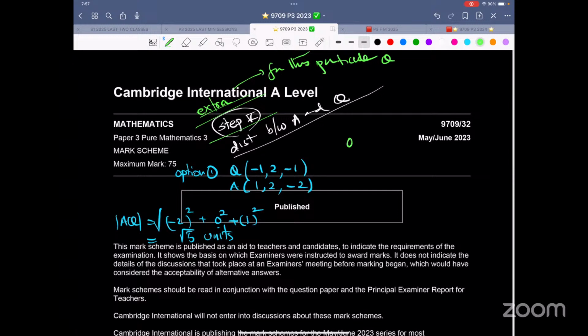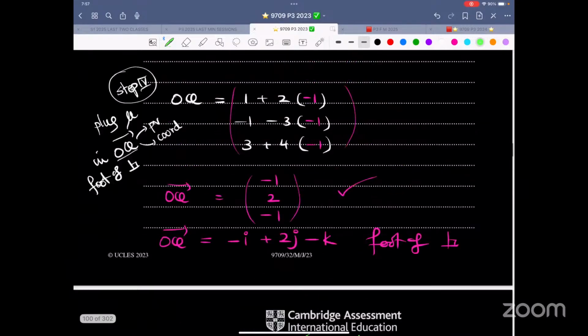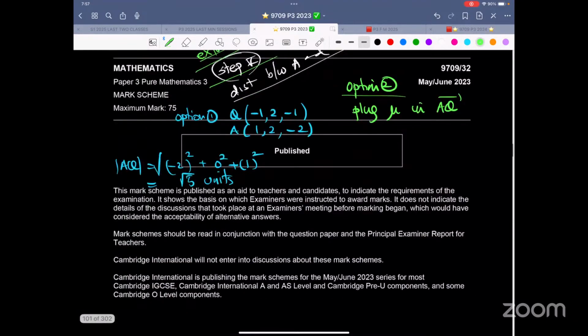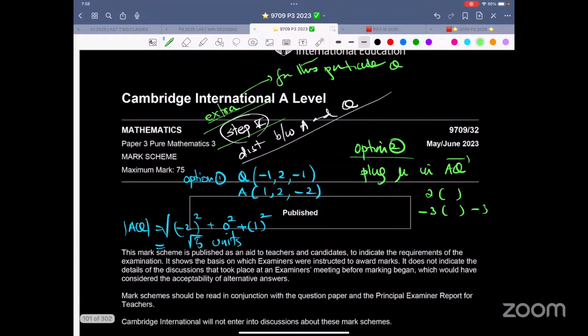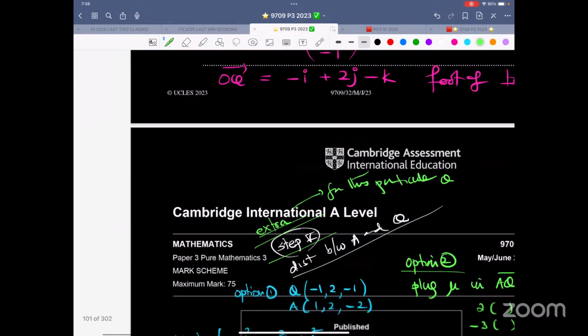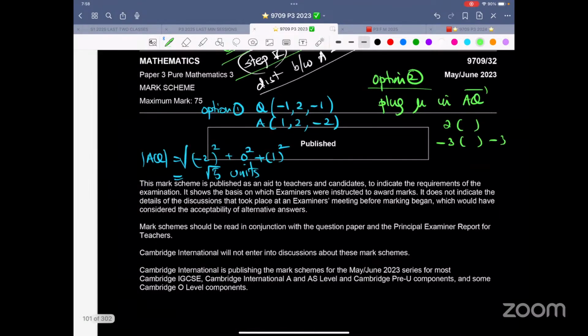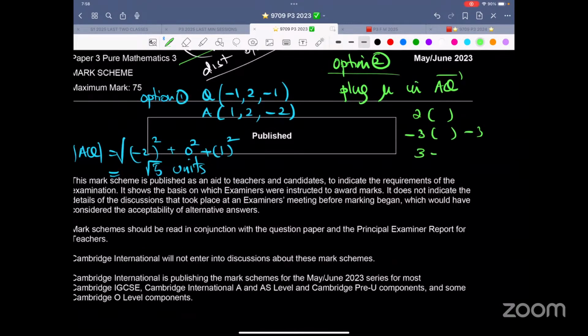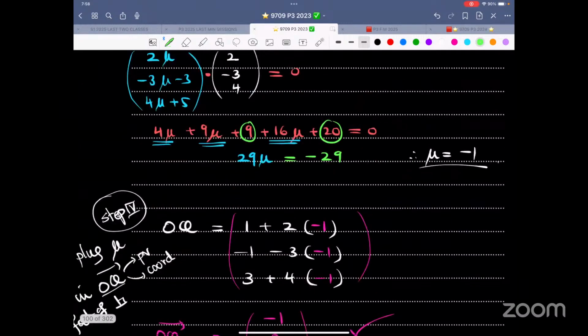And over here, what is option 2? Option 2 is plug mu in AQ. What is AQ? 2 mu minus 3, mu minus 3. So this is 2 mu minus 3, mu minus 3. And the third one is what? 3 plus 4 into -1. 3 plus 4 mu. Hold for a second. This is 3 plus 4 mu. And what is the value of mu? The value of mu is -1.